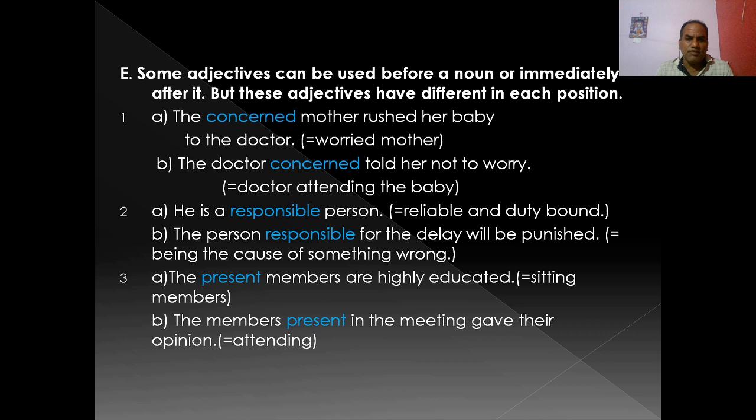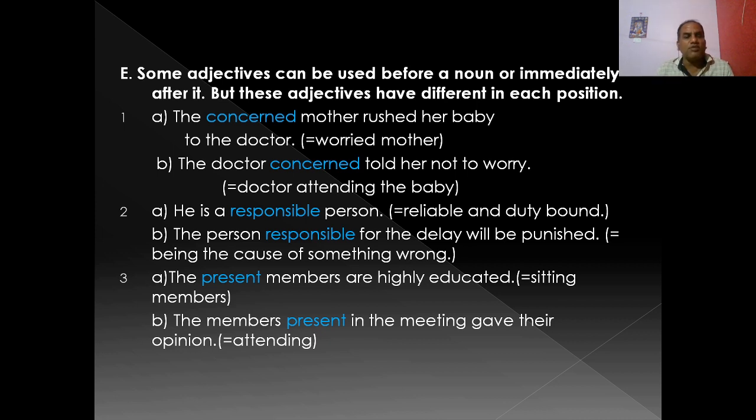But these adjectives have different meanings in each position. For example, the concerned mother rushed her baby to the doctors. Here concerned means worried mother. Concerned is used attributively, before the noun, in pre-noun position. So its meaning is worried mother. The doctor concerned told her not to worry.